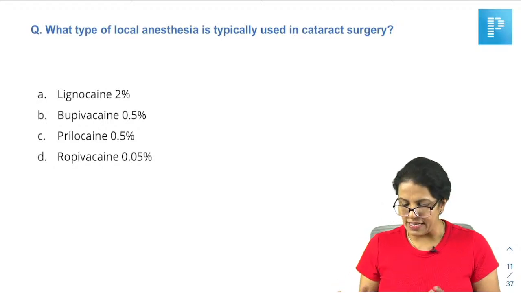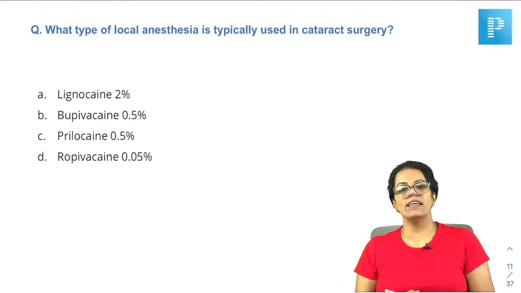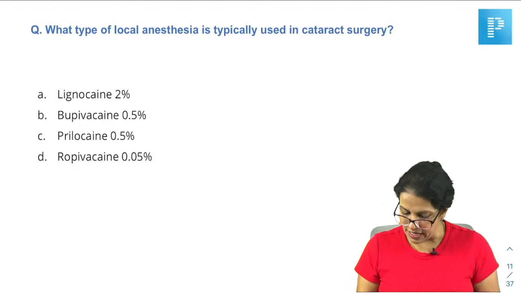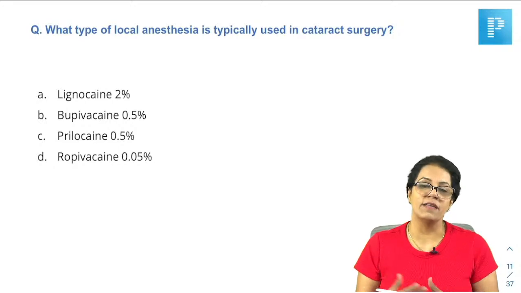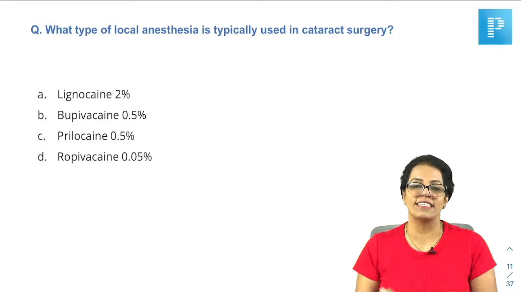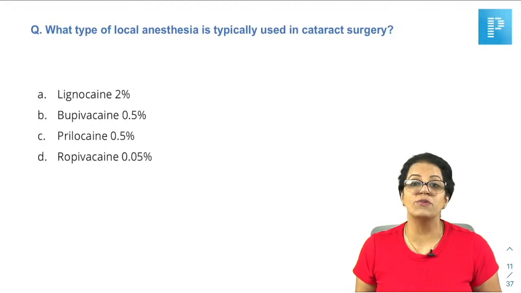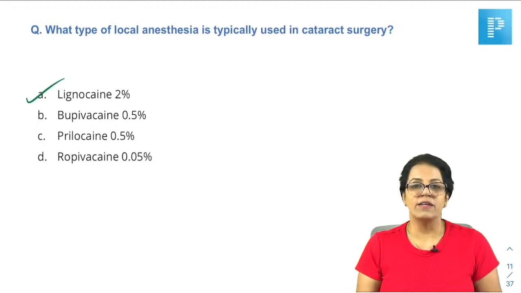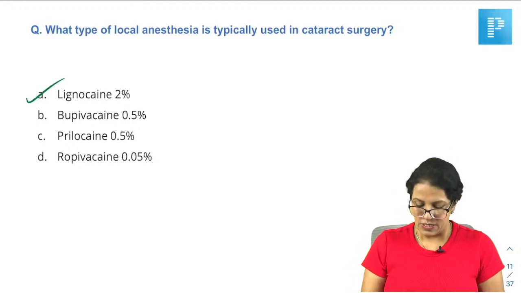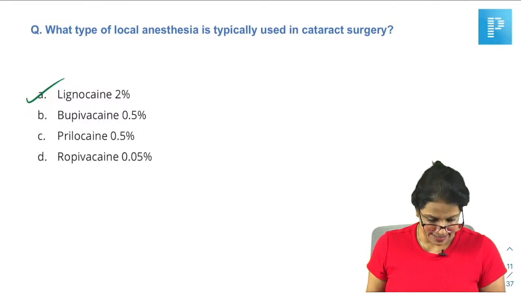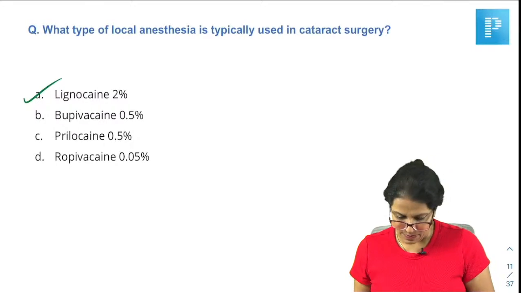What type of local anesthesia do we give in cataract surgery? Here our best option, we can give bupivacaine along with lignocaine, because bupivacaine helps the effect to be sustained for a longer time. But yes, if I have to choose among all, I have to choose lignocaine or lidocaine. Right? So again, the answer is A. Very nice.